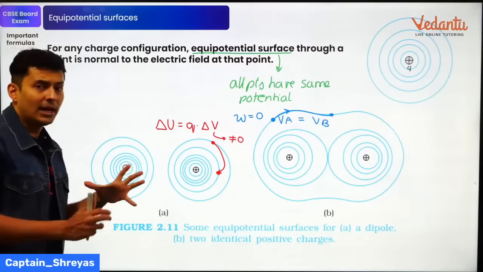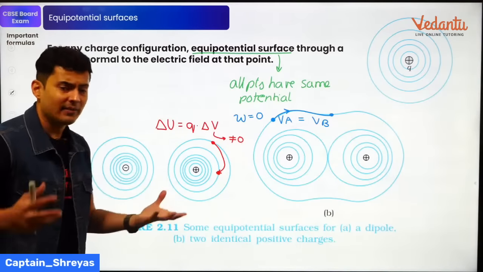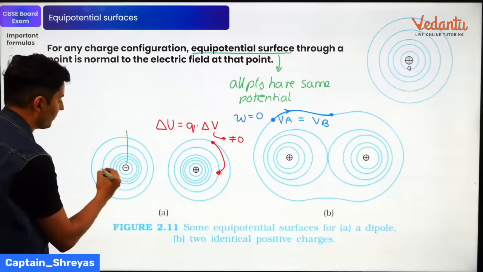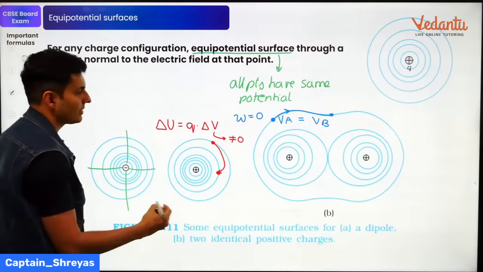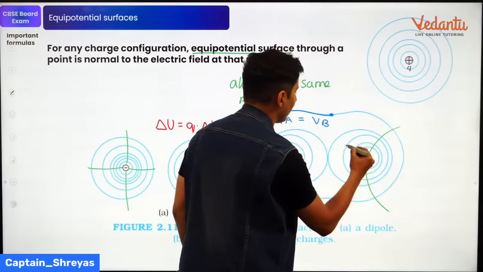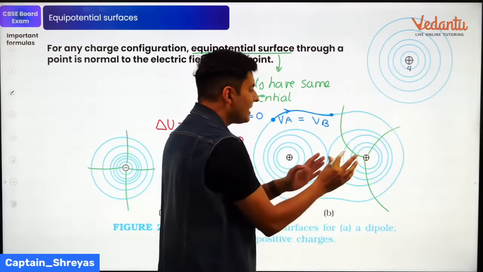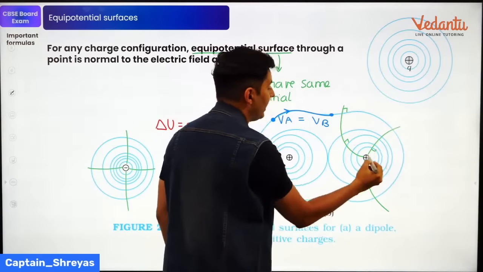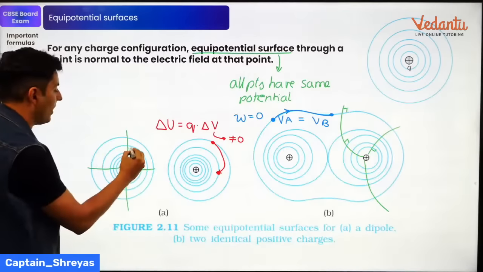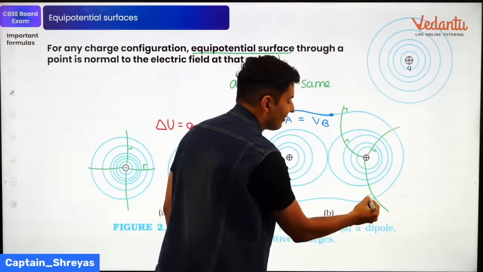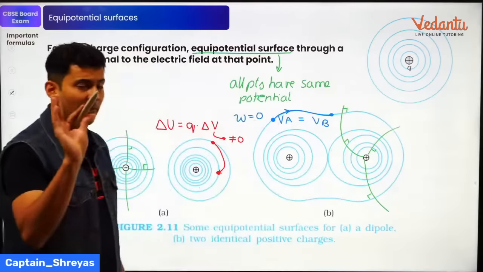equipotential lines, and if I add on to them the electric field lines, you will see the electric field lines will go like this. The electric field lines will go like this. In this case, the electric field lines will be like this. Electric field lines will be like this. You will see that the electric field lines at every point is going to be perpendicular to the equipotential line. No matter which diagram you take, guys, everywhere you will see the field and equipotential lines are perpendicular.